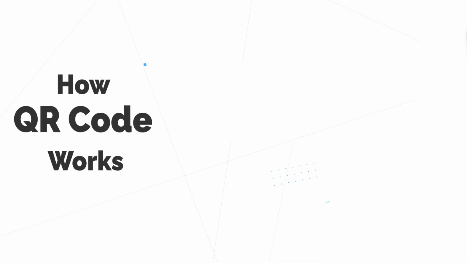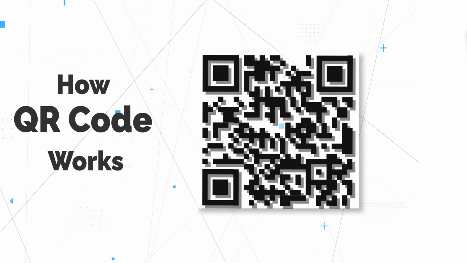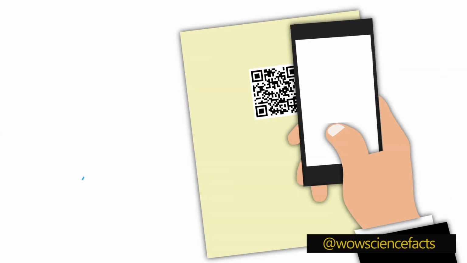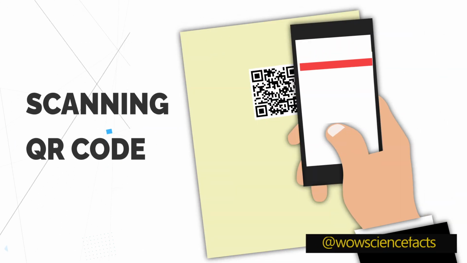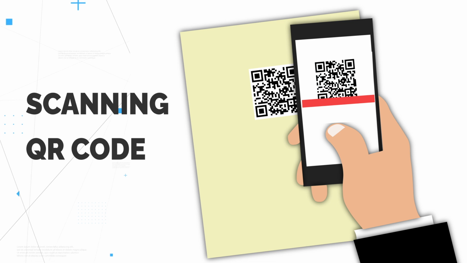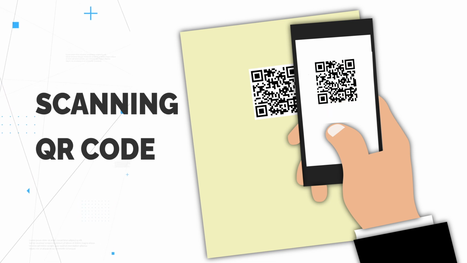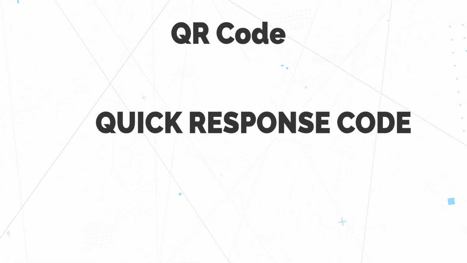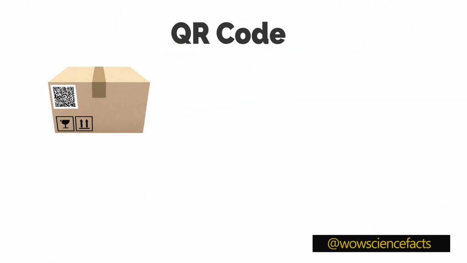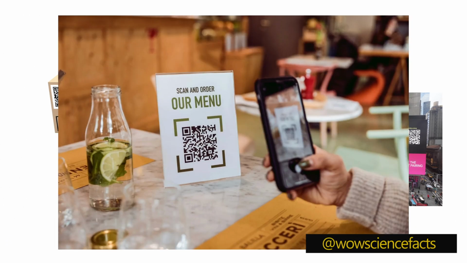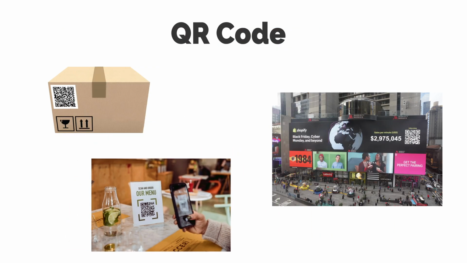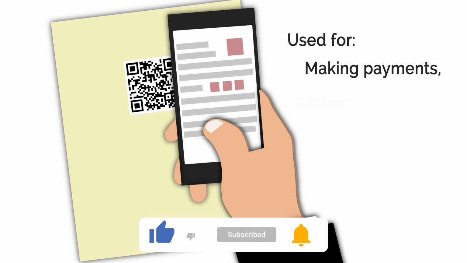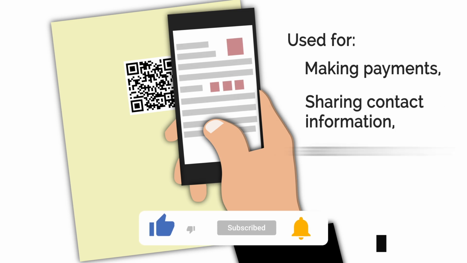In today's digital world, tiny squares are ubiquitous, making our lives easier in countless ways. Today, we're diving into the science of QR codes, those small black and white grids you see everywhere. QR codes, short for quick response codes, are found on product packaging, billboards, and even your coffee shop's menu. They're used for making payments, sharing contact information, and so much more.